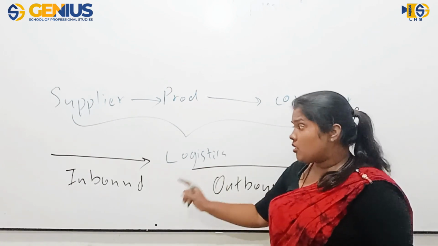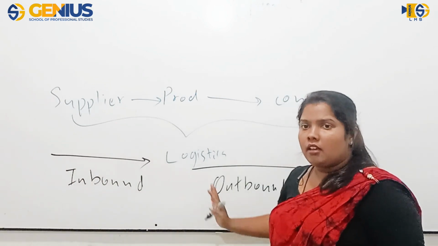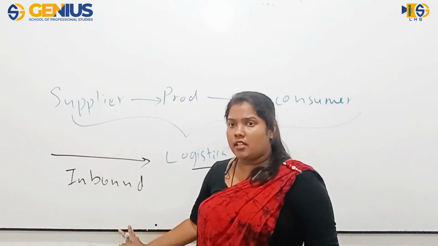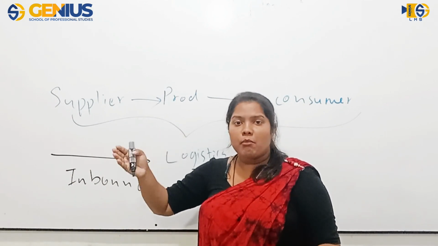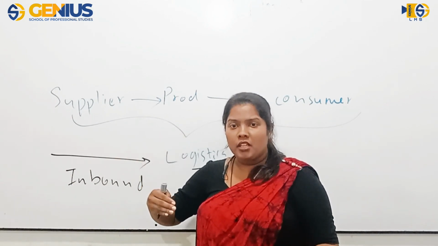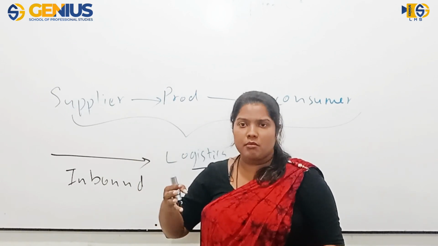Based on the weight that we have for inbound and outbound in the business, we categorize logistics into 4 systems. Do you remember? Heavy inbound, heavy outbound, balanced and reverse logistics. Those are the 4 systems.